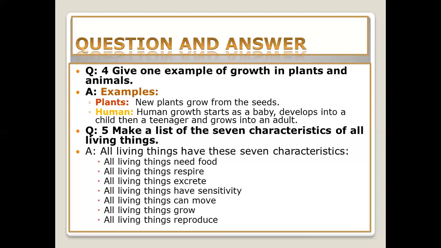Here we finish chapter number 7 about living things, and in this chapter we learn about the 7 characteristics of all the living things which make them different from the non-living things, because non-living things don't need food or respiration or to grow, but all the living things, animals as well as the plants, need food, respire, excrete, have sensitivity, move, reproduce, and grow.